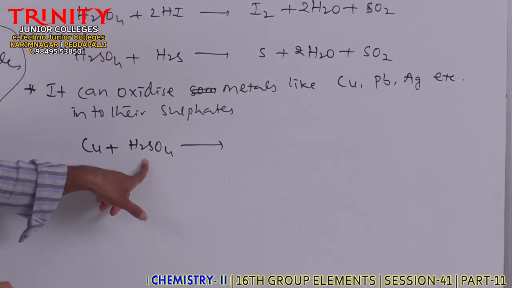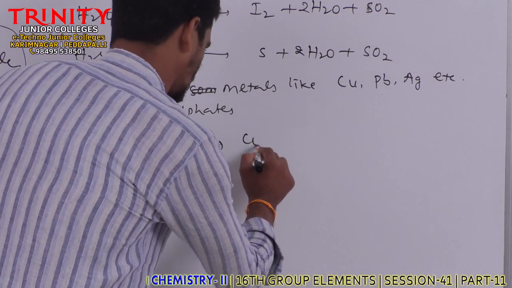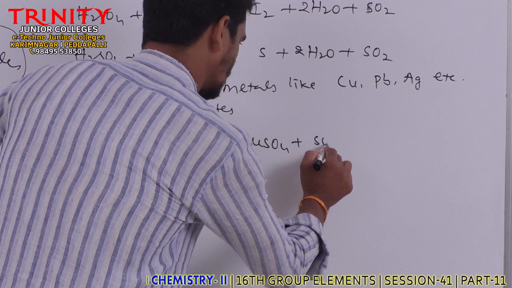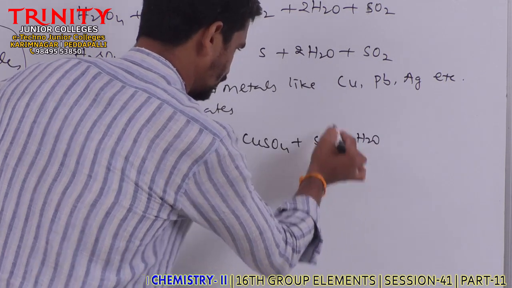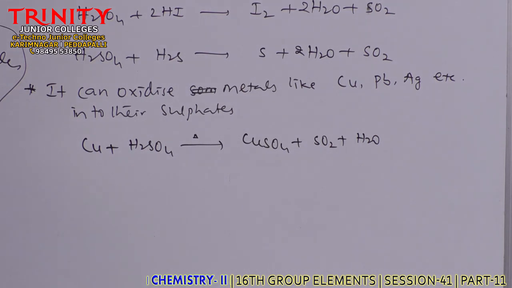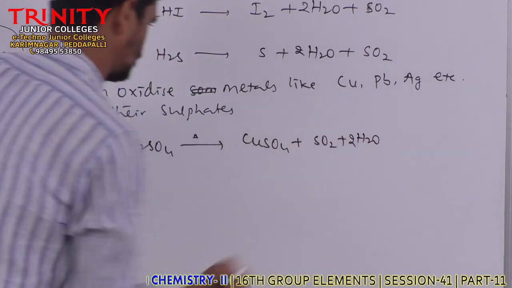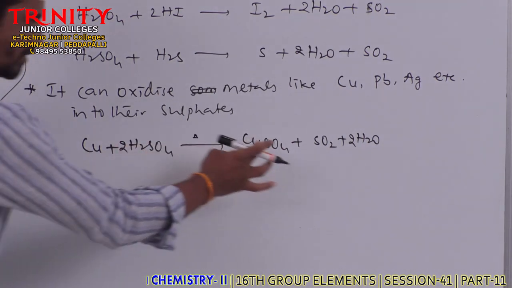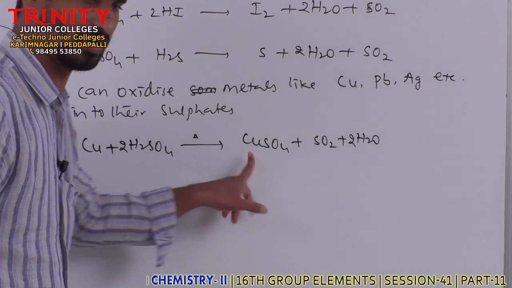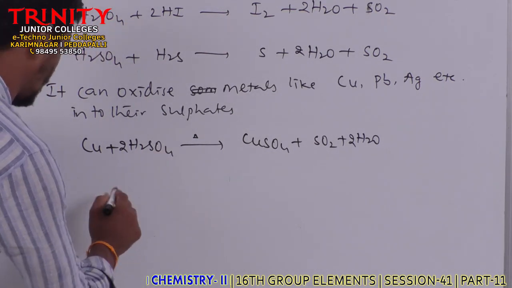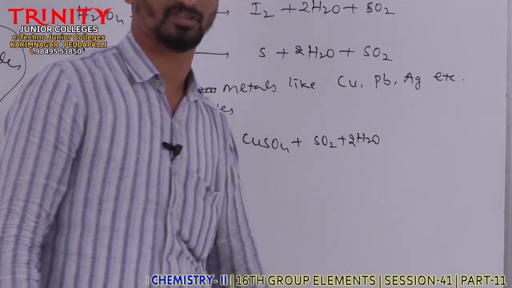When copper turnings are gently heated with concentrated sulfuric acid, we get cupric sulfate along with SO2 gas and 2H2O. SO2 gas is evolved here. So it can oxidize copper from 0 oxidation state to cupric sulfate, +2 oxidation state. In this way it can oxidize some metals into their respective sulfates.